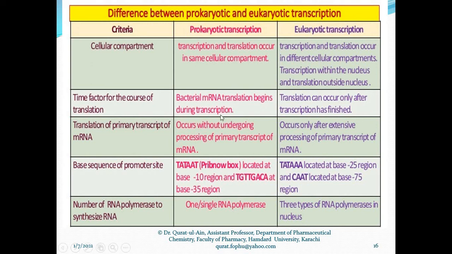For example, in prokaryotes, the consensus sequence from where transcription starts is termed the Pribnow box. However, in eukaryotes, the important sequences that lie in the promoter region of the DNA are called the TATA box or the CAAT box.